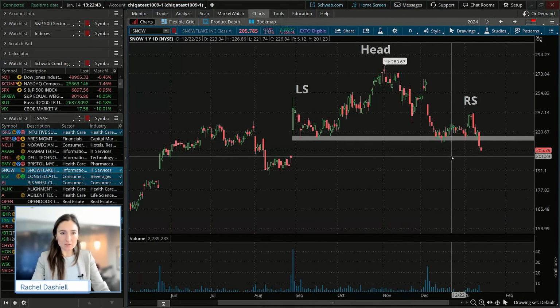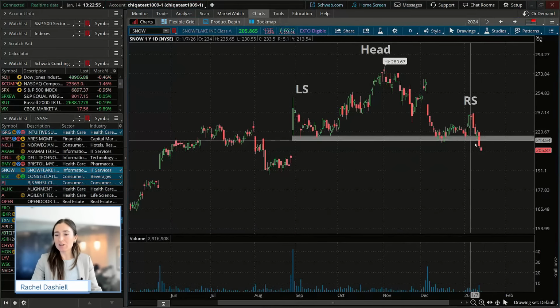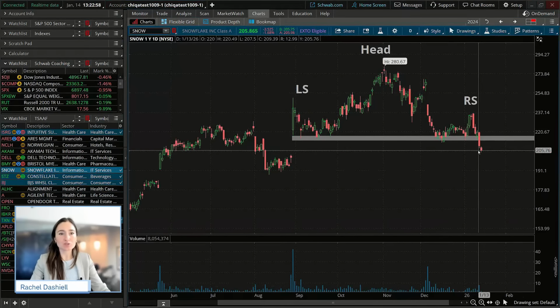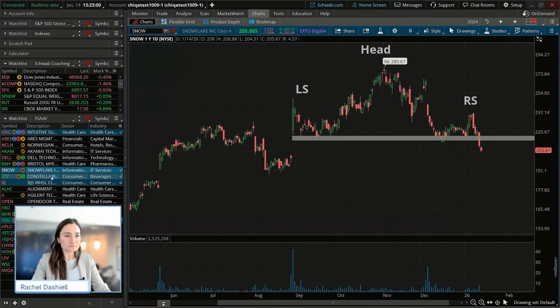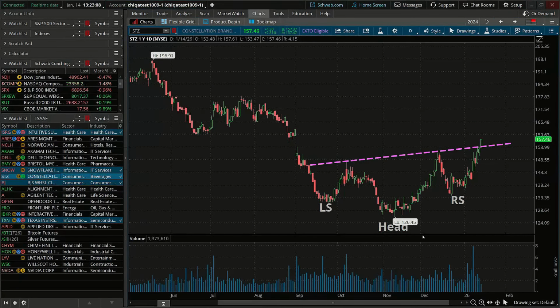but to call it a head and shoulders pattern when it doesn't meet some of those criteria for a pattern can make it a little bit difficult when forecasting a measured move from that. Okay. So that was Snowflake. Okay, now we're going to look at another one here.